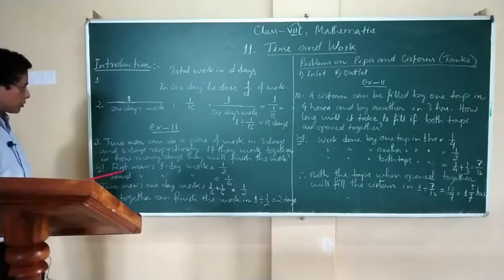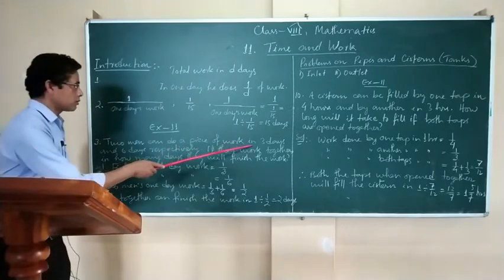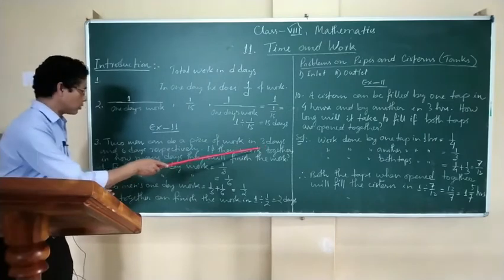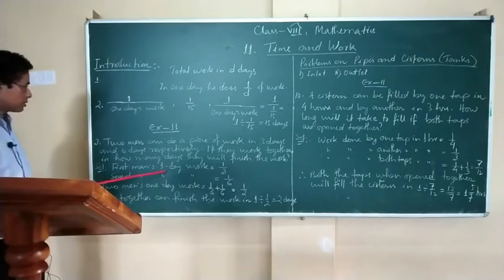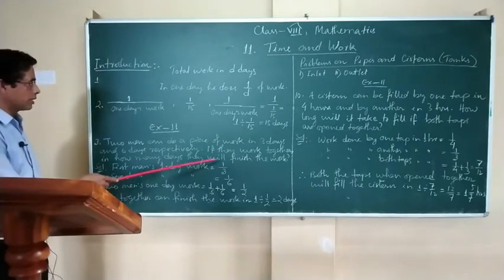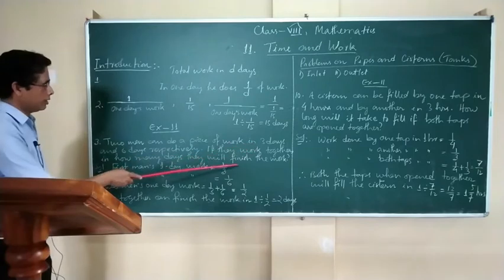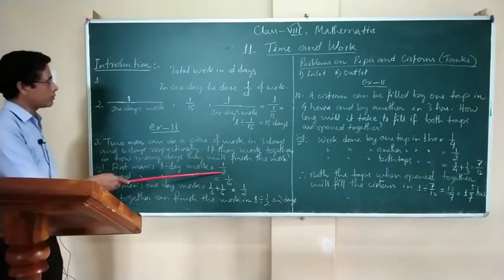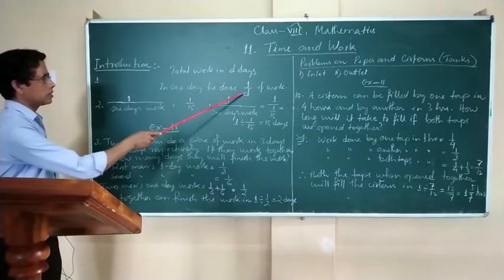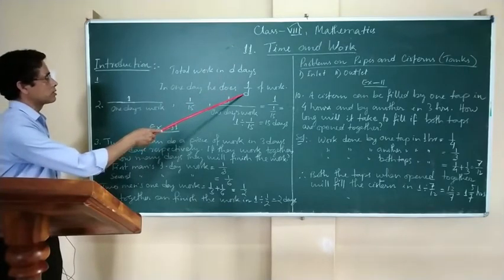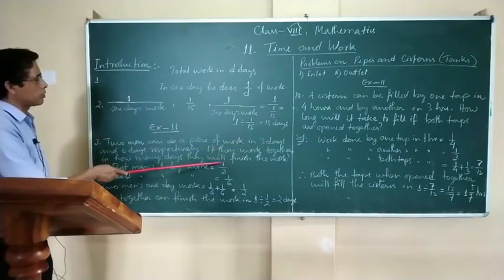As we have just discussed, if a man can finish the work in 3 days, what will be the work done by the man in 1 day? That means first man's 1 day work. As it is 3, it will be 1 by 3. Why is it 1 by 3? Because in 1 day how much of work is done? 1 by D. D means number of days. So 3 days, so it is 1 by 3.